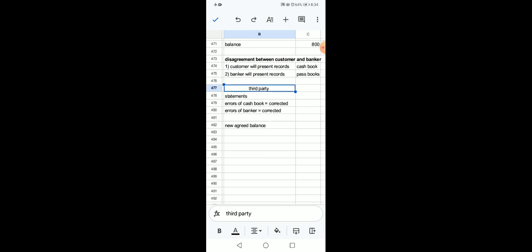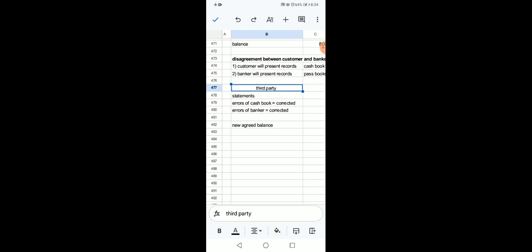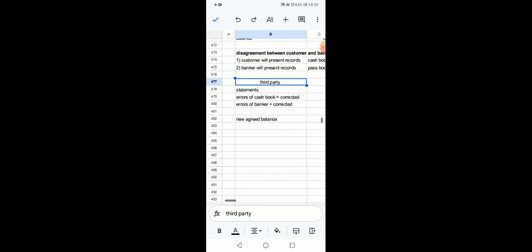Third party will seek records of the cash book. Third party will seek records of the passbook. So he is not the customer. He is not the banker. He's a third party who may be the expert of accounts. So when you are doing questions of bank reconciliation statement, consider yourself as third party. So for third party, there are some rules which we are going to discuss.